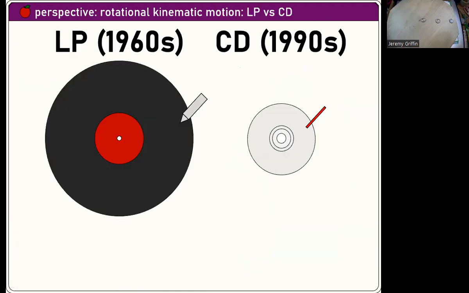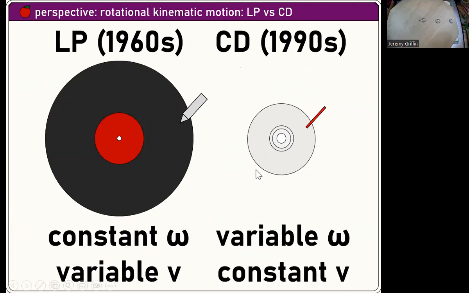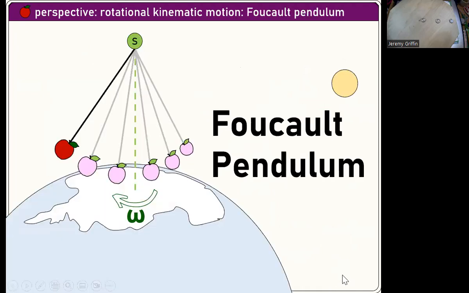Okay. So here's some fun trivia. You guys remember the old technology, the old LPs turning at constant rate, so the linear speed between the needle and the surface would change. Okay. But the newer technology, like CDs, they actually change the angular velocity, so it actually spins at a different rate over the course of the CD, right? So that they can pack more information onto it. So the laser goes at like constant linear velocity.